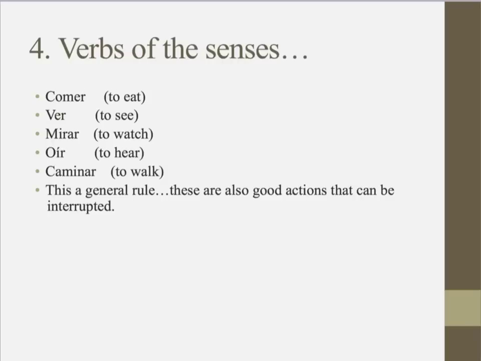We use the preterite when we use verbs of the senses. We talked about how these things, once they happen, they're usually done. If you say you ate something, that's done and over with. If you saw something, if you heard someone talking about you, those are things that, as actions, happen one time and then they're done and over with. I do want to point out that this is a general rule. These are good actions that can be interrupted. It would be different to say I ate in the preterite, versus I was eating in the imperfect.